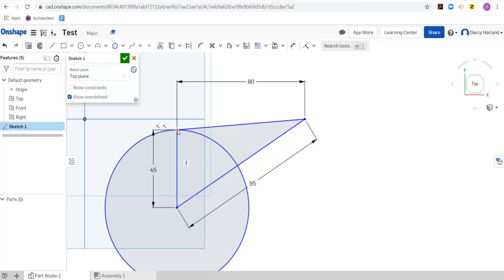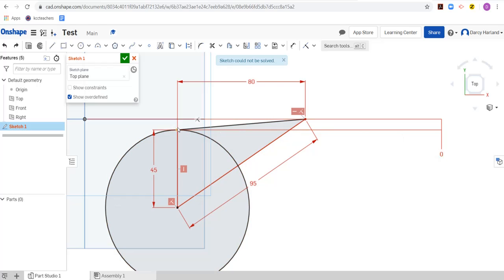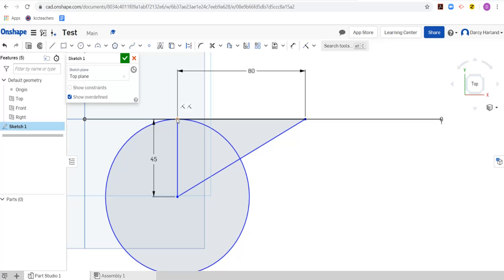Let's say though you wanted to have that as a right angle triangle. Let's say you did want it a right angle triangle. Let's just Control Z. Okay, so I am saying that this is a right angle triangle, but I want the height of the triangle to be 80 and the width of the triangle to be 45, but I don't really care about the hypotenuse length. Then I can just click on the hypotenuse length and I can delete that measurement, and you'll see it snaps that point up, making this 0 true.